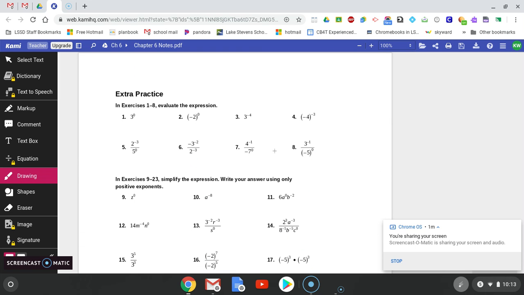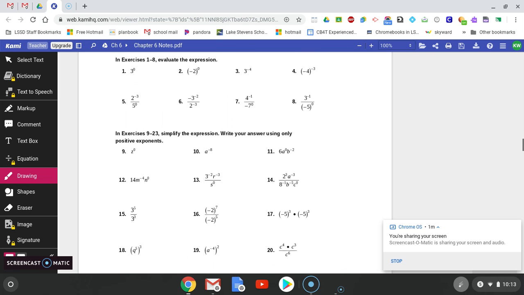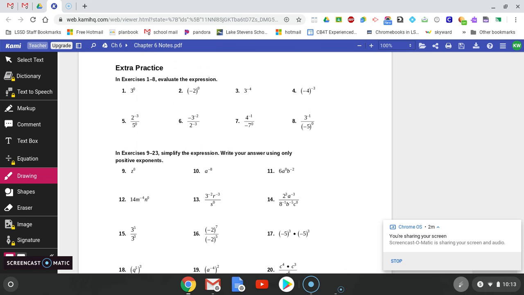All right, I want you to just try some of these problems and then check back and see how you did on them. Okay, so the first one, 3 to the 0 power, that's just 1. Anything to the 0 power is 1. Negative 2 to the 0 power is also just 1. 3 to the negative fourth power is the same thing as 1 over 3 to the positive fourth power, which is just 1 over 81. Negative 4 to the negative third power is the same thing as 1 over negative 4 to the positive third power, which is the same thing as negative 1 over 64. Doesn't matter where my negative is, as long as my negative is somewhere in that answer.